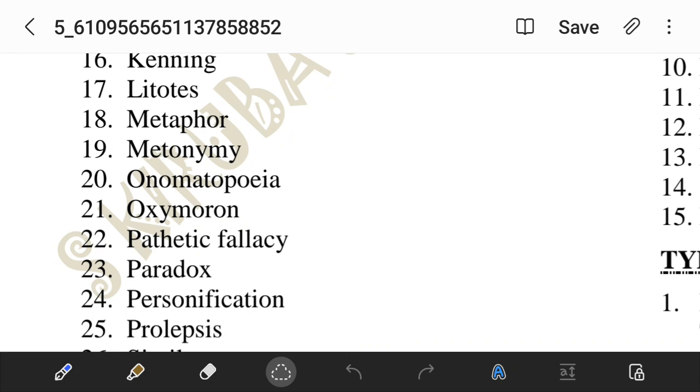"Can't disagree" means I agree. So still I'm saying I can't disagree. That is two negative phrases, and still it gives a positive sense, but it is understatement. That is known as litotes.